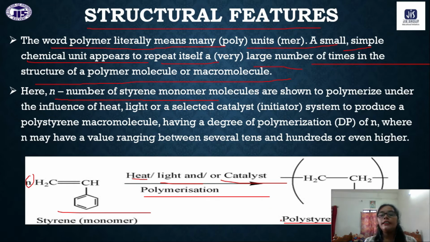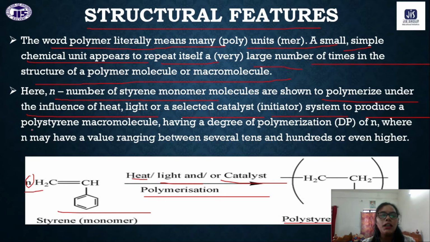In this polystyrene moiety, what is the monomer? The monomer is the styrene molecule. So n number of styrene molecules are attached with each other and make the polystyrene molecule. They polymerize under the influence of heat, light, or any catalyst initiator. You know about the role of the catalyst in any reaction.